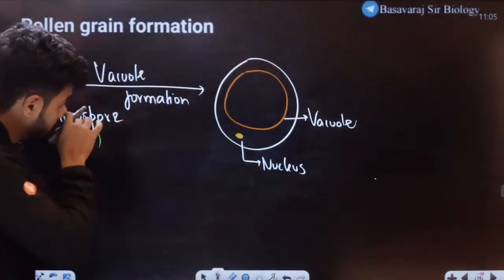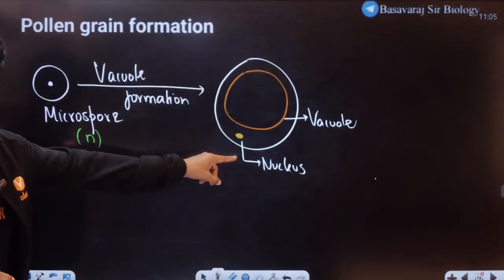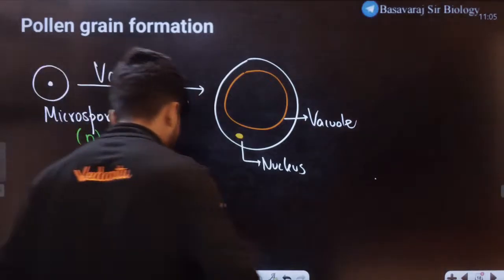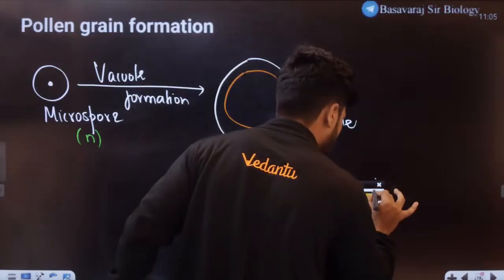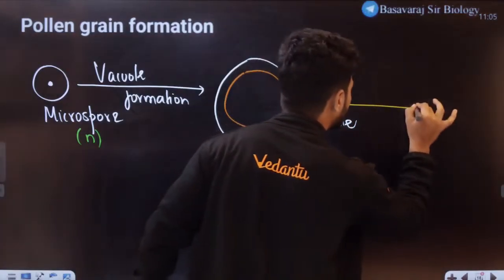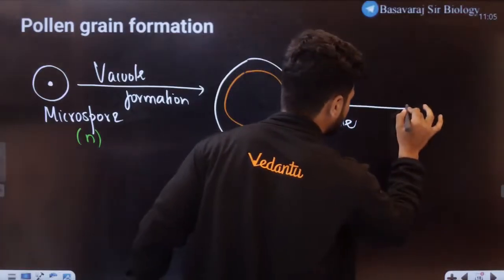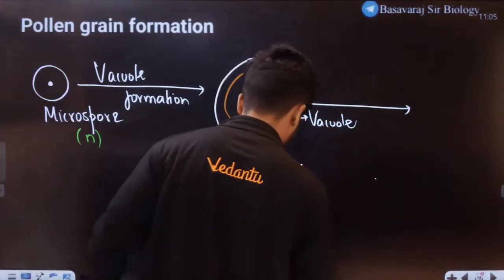Okay. Now what happens? Understand. Now this entire nucleus undergoes division. Which type of division, students? It undergoes a division which we always call equational division. What is that? That is called mitosis.